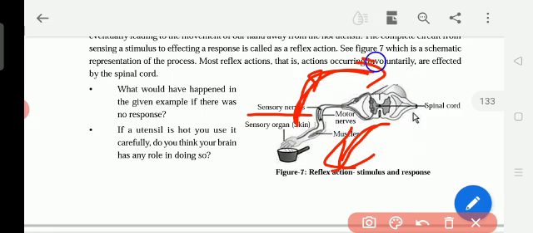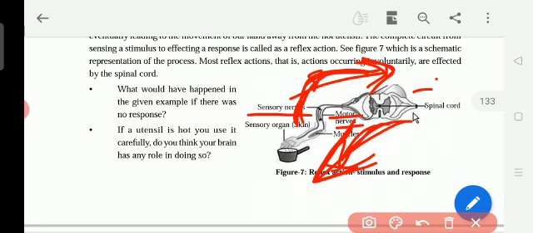Unless the message goes to the spinal cord and to the brain, we don't know it is hot. The message has to go and again it should come back. Then only we know it is hot. So which one brings the message back? Motor nerves. Which nerves are taking the message to the spinal cord or to the brain? It is called the sensory nerves.